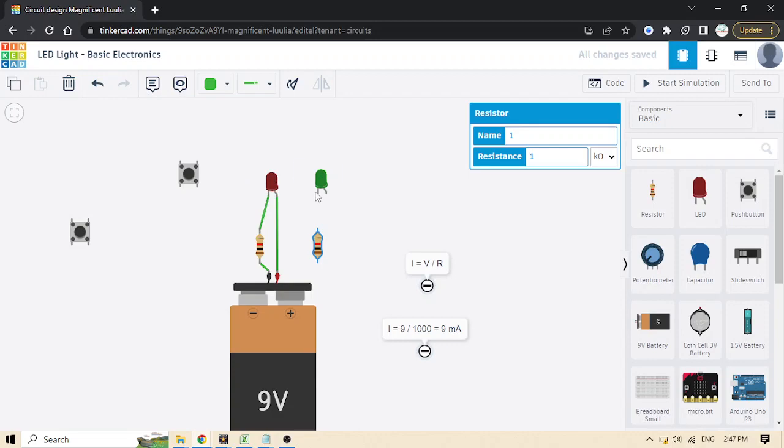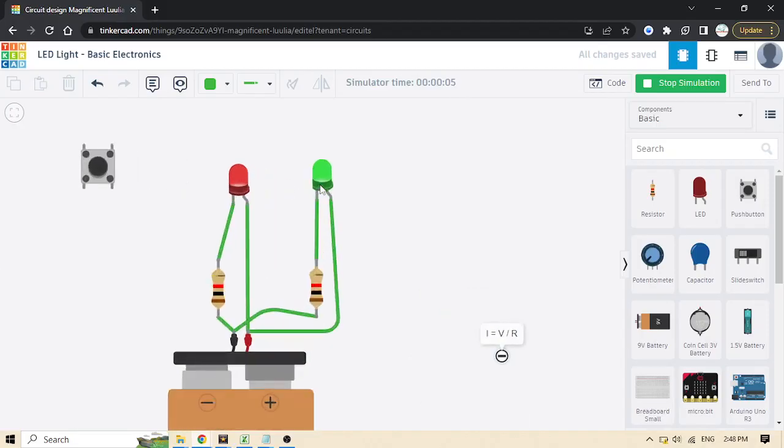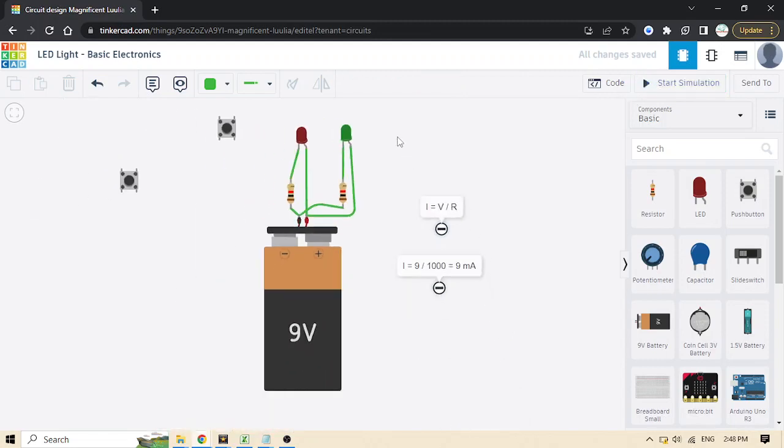Now we can just use the same connection to connect the cathode to the negative direction, the negative pin of the battery, and the anode directly to the positive pin of the battery, and then start the simulation. We see that the green LED is illuminated and the red LED is illuminated. Now we will do another, different thing.